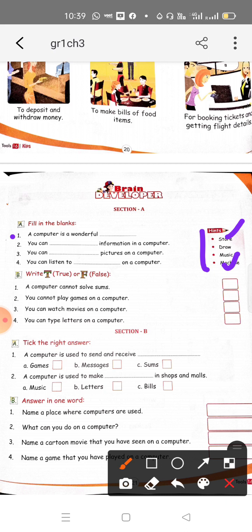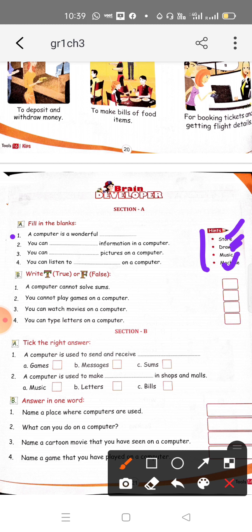Third is: you can blank pictures on a computer. What can we do with the pictures? Two options are left, draw and music. From these two, draw is the right answer. We can draw pictures on a computer. And the fourth one is: you can listen to blank. What can we listen to? Obviously we can listen to music. So the fourth one is music.